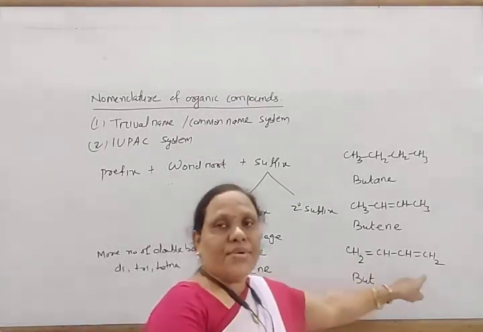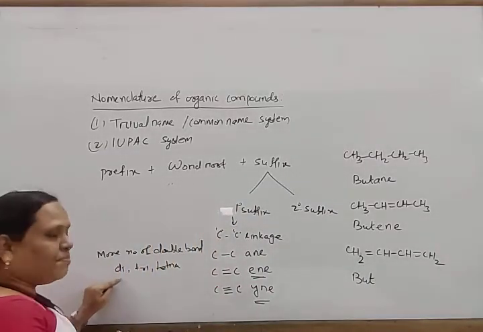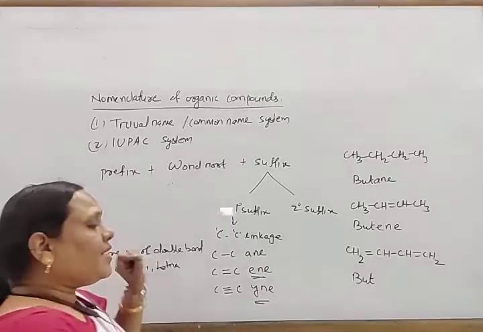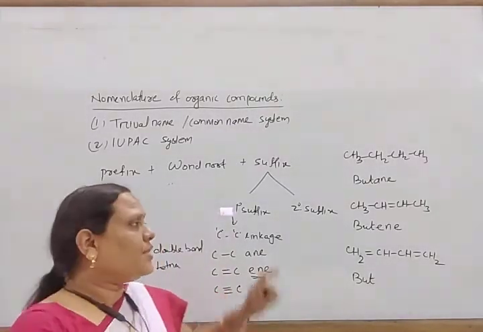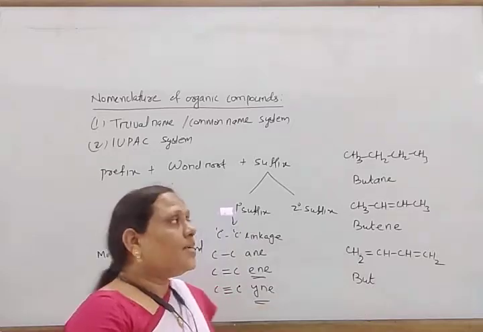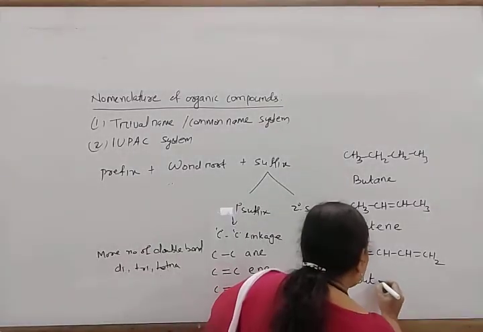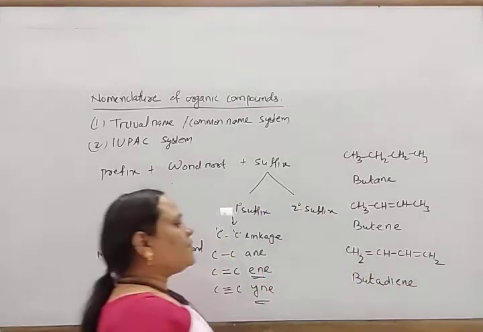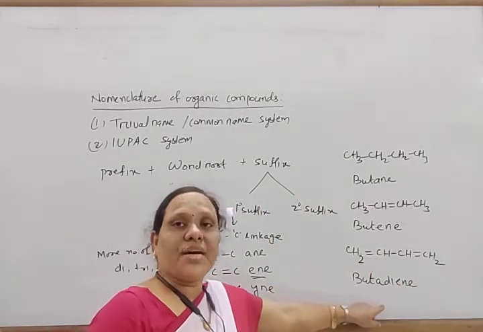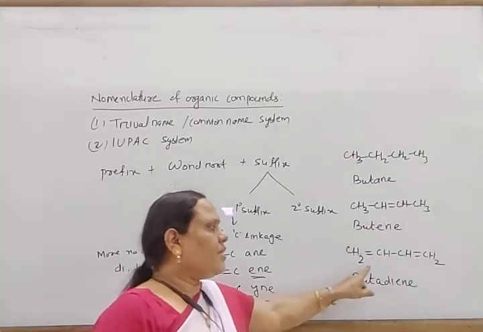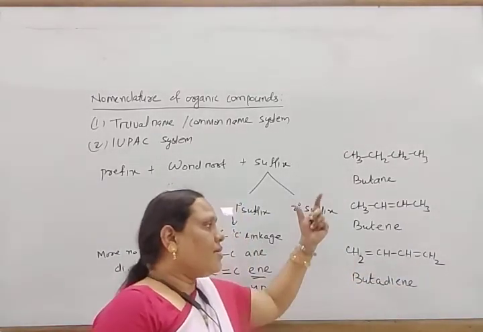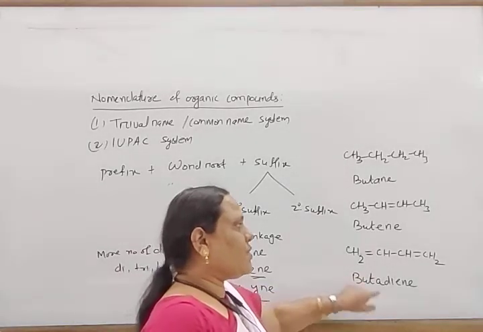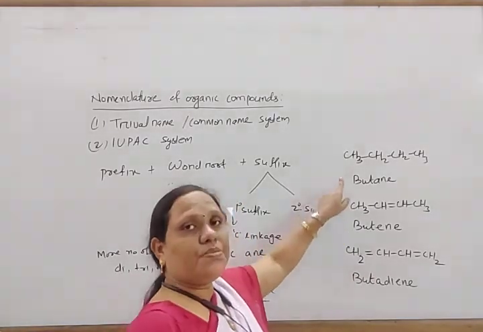In this way, the numerical prefix di is used, and as di is used, an extra letter A is used after the word root. So this compound is but, A, di, ENE. The name of this compound is butadiene. You still have to write the position, which we will discuss later. So this is butadiene, this is butene, and this is butane.